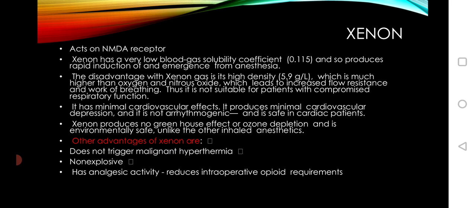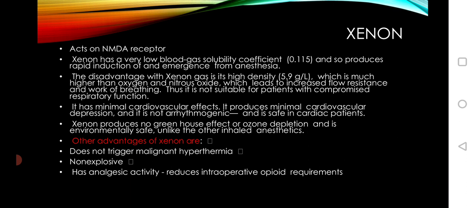Xenon acts as an NMDA receptor antagonist. Xenon has a very low blood gas solubility coefficient and so produces rapid induction and emergence from anesthesia. The disadvantage with xenon gas is its high density, which is much higher than oxygen and nitrous oxide, which leads to increased flow resistance and work of breathing. Thus, it is not suitable for patients with compromised respiratory function.